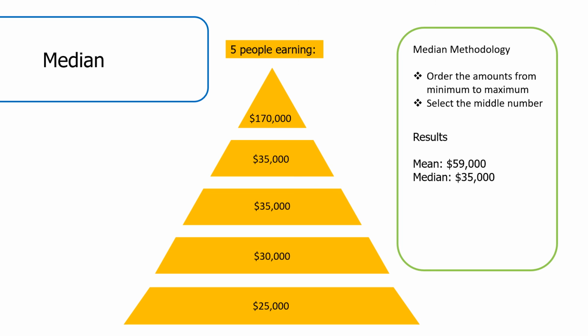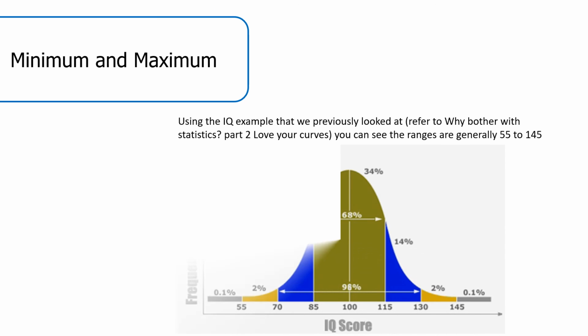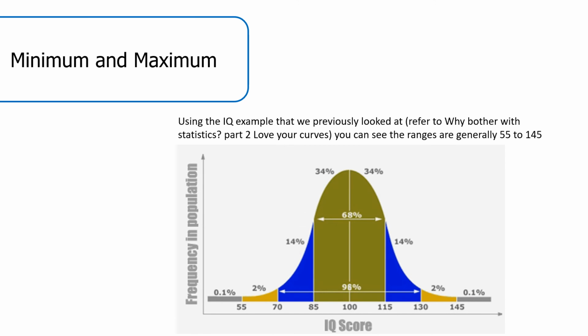Minimum and maximum are excellent for establishing ranges of data, but will not give you the full conclusion of what is being demonstrated. Using the IQ example that we previously looked at, you can see the ranges are generally 55 to 145. So if someone comes along and says they have 700 or 25 IQ, you know that is not going to be correct. After considering all of these different factors, we can now use this to put together opinions formed on a factual basis.